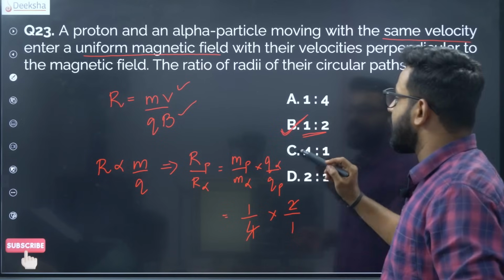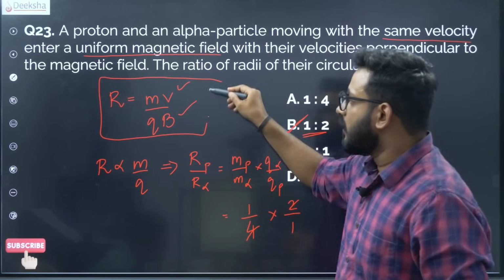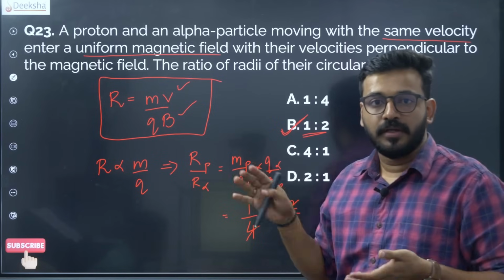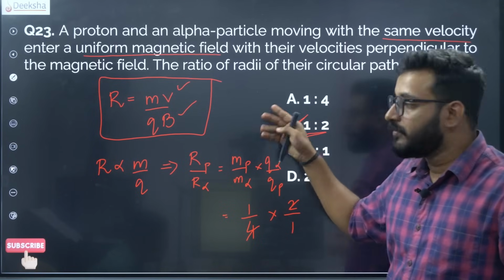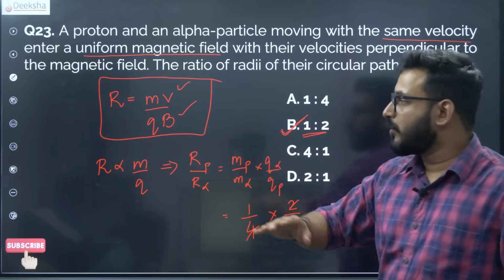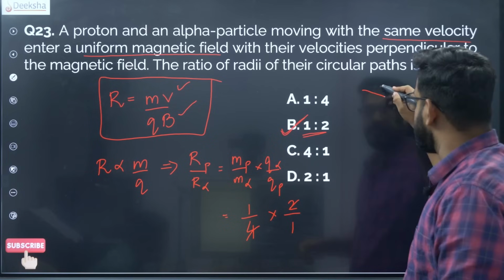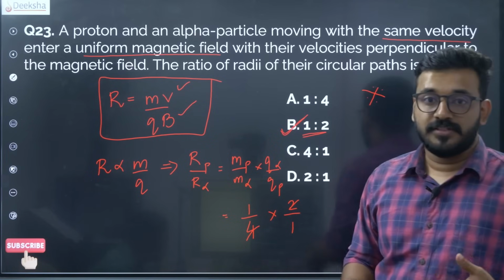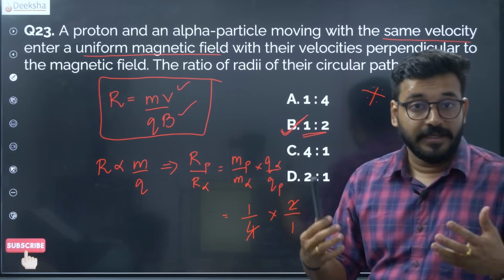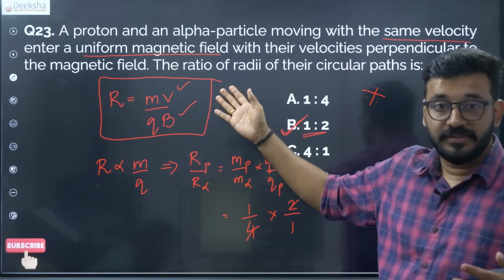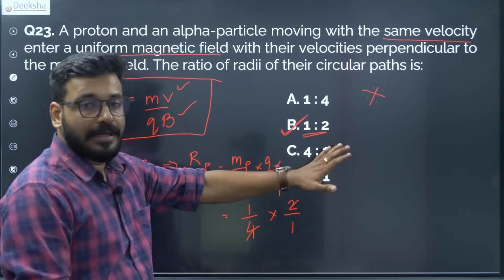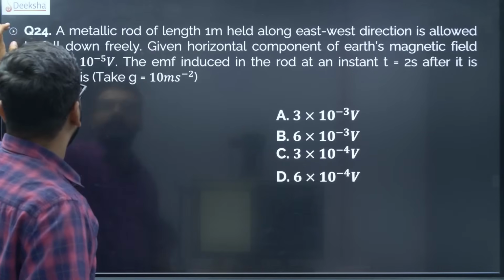All right. So this, once again, if you know this formula for radius as well as other corresponding versions of it, you have the kinetic energy, momentum, mv can be replaced by momentum. So they can give a lot of varieties in this particular question. Please mark this as an important question. There are chances of this type of question repeating. They can give same momentum, same kinetic energy. So you need to know a lot of iterations of the same formula. Very, very important, very straightforward. If you know this formula, you can get it very easily, right?